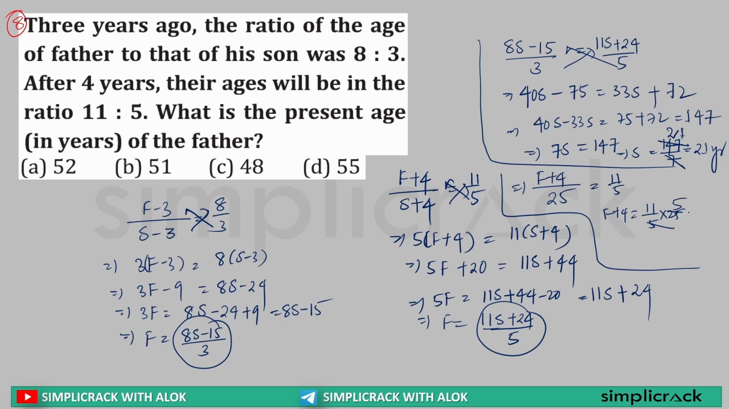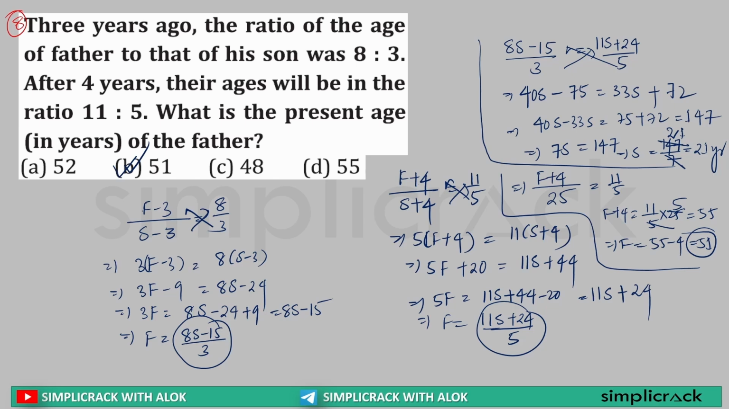5 fives are 25, 11 into 5 is equal to 55. So 5F plus 4 is 55, F is equal to 55 minus 4, which is equal to 51. So what is the age of father? 51. What I told you in the beginning, I will cover all the types of question. These are a bit lengthy, but I am covering each and everything so that you will never feel that you haven't completed anything yet.